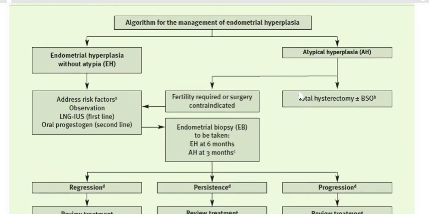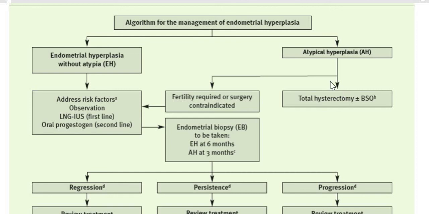Second outcome can be that you have sampled the endometrium and the patient has atypical hyperplasia. For atypical hyperplasia, the treatment of choice is to go for total abdominal hysterectomy and bilateral salpingo-oophorectomy.